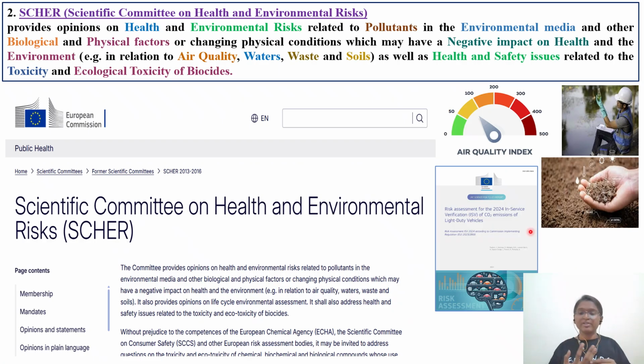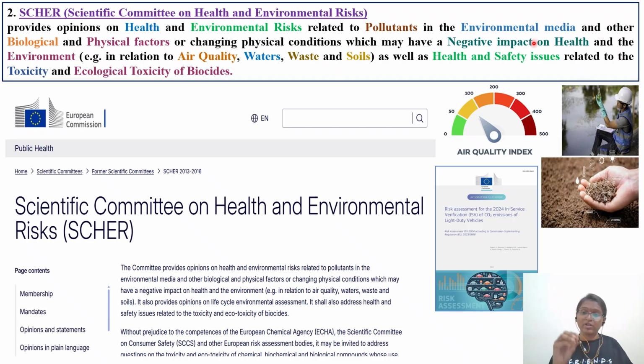So second, we will discuss the second regulatory agency from the European countries, that is SCHER. What is this SCHER? It is the Scientific Committee on Health and Environmental Risk. So what will come under this particular agency is health and environmental risk. It will provide opinion on health and environmental risk related to pollutants. Pollutant means sulfur dioxide, nitric oxide, carbon monoxide, whatever pollutants you come across in the environment, in the environmental media.